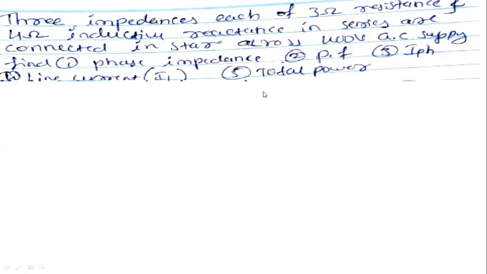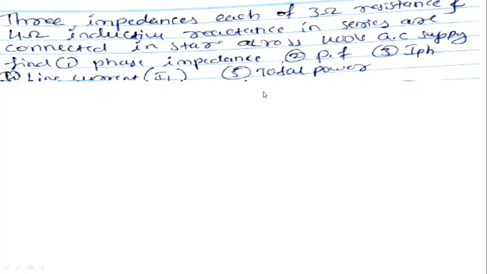Find first one, phase impedance; second one, power factor; third one, phase current; fourth one, line current; fifth one, real power, reactive power and apparent power.